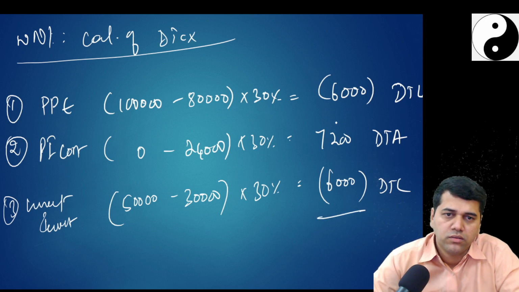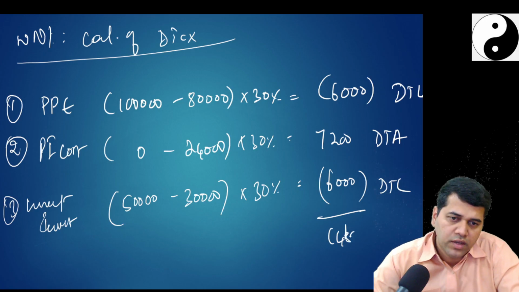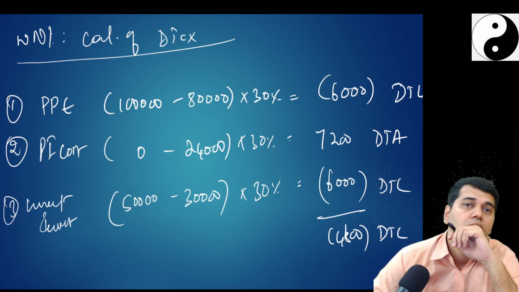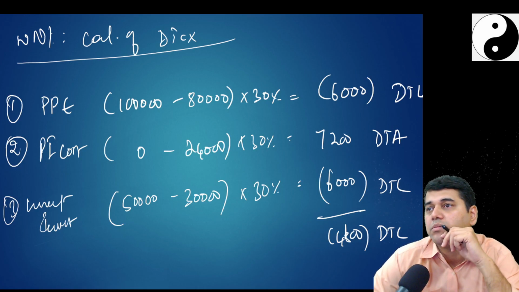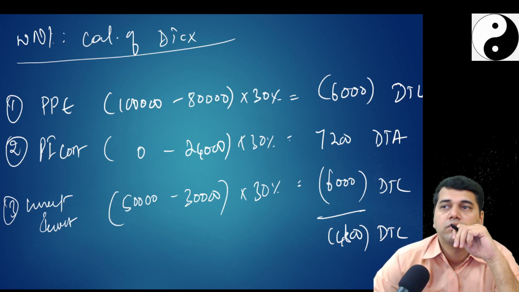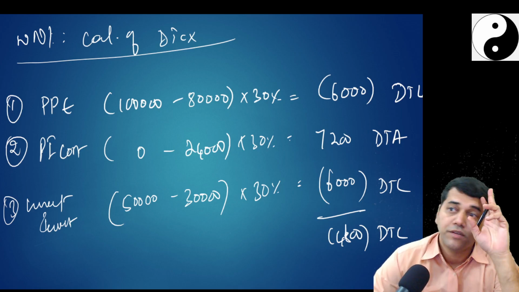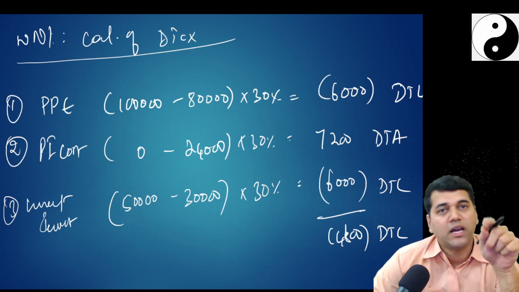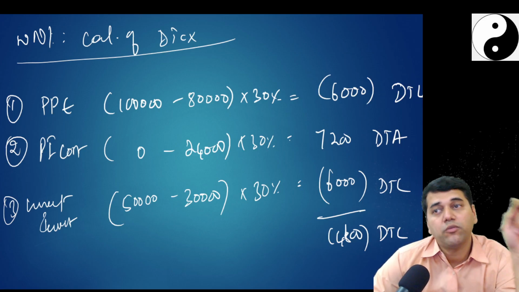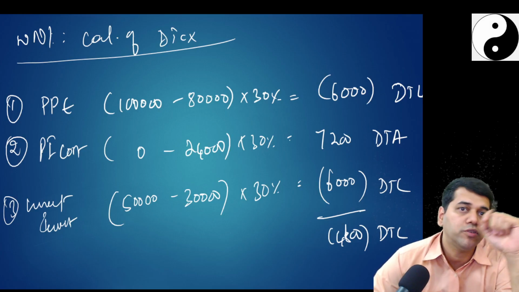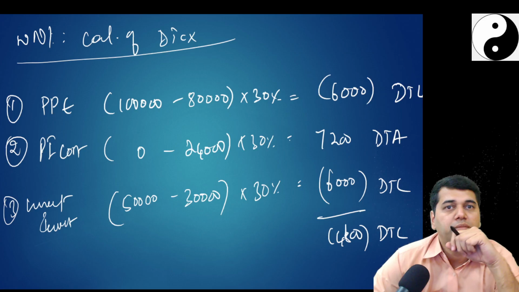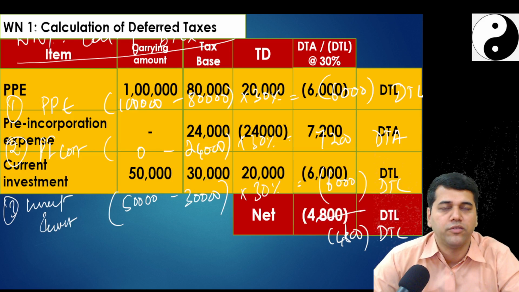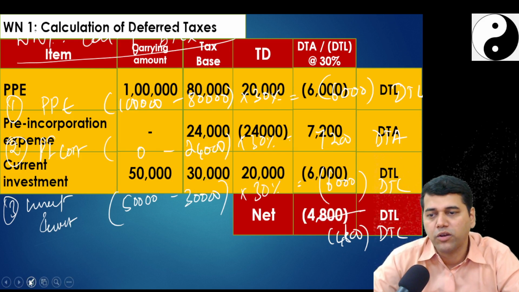So how much total? 4,800 DTL. Now, on 1,000 where the DTL is going to come? It will come in OCI, no? See what Ind AS 12 says. The presentation of the DTL should happen depending upon the original item on which it is done. So original item OCI will show in OCI. So DTL also will come there. When you present the revised P&L, then you can do that in the bracket calculation only. It's a small calculation there.